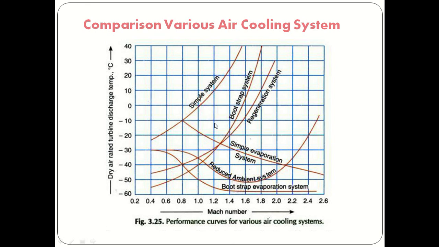When the speed of the aircraft increases, the temperature of the ram air also increases, and that is why it is insufficient to cool the main air. So along with the ram air we will require some evaporative medium to cool that air. So if the aircraft speed is going to increase, in that case the simple evaporative system, reduced ambient system, and bootstrap evaporation system are used.